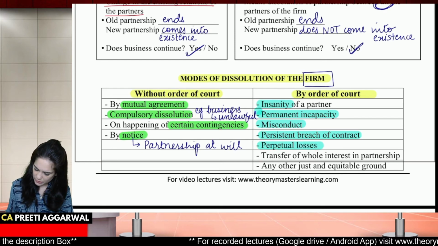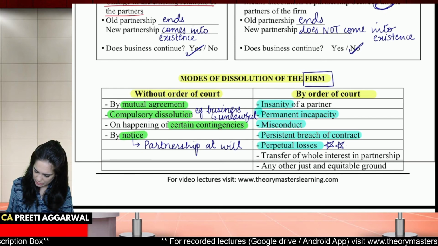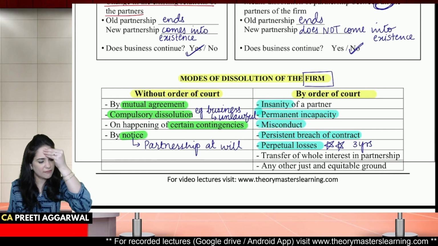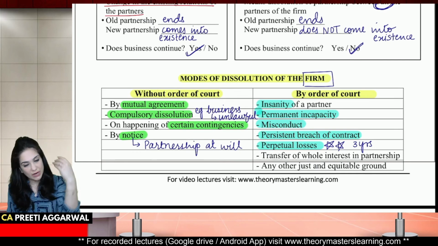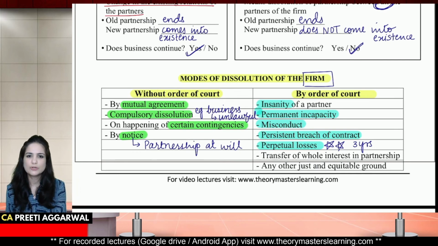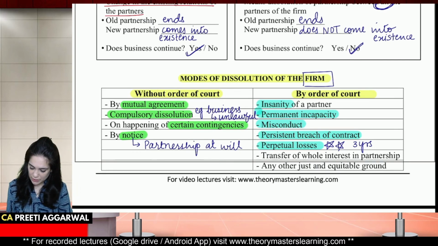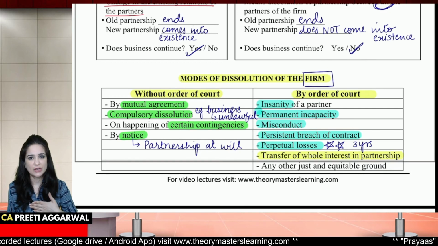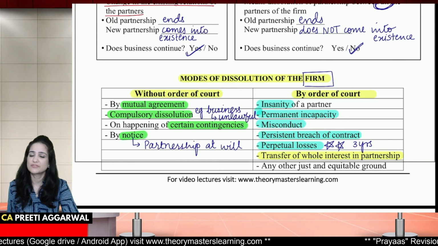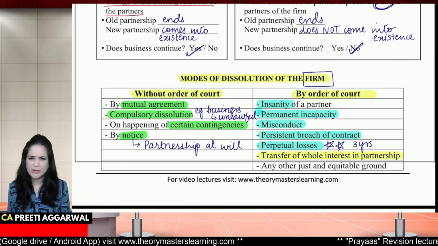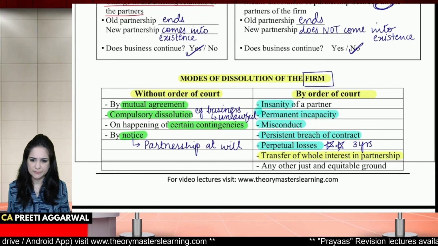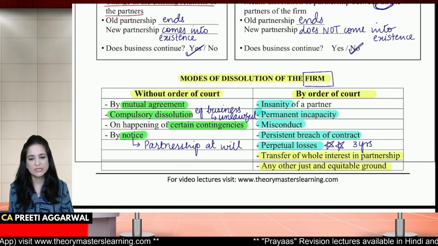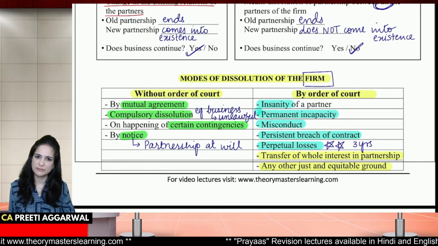Students, a practical question is generally asked on this part. The firm is carrying on business since 3 years and every year there is loss. This loss will continue. Better to dissolve the firm. Transfer of whole or 100% interest in the partnership. I transfer my 100% interest in favor of someone else. Others may not agree, the firm is dissolved. And any other just and equitable ground. So these are different modes of dissolution of the firm.